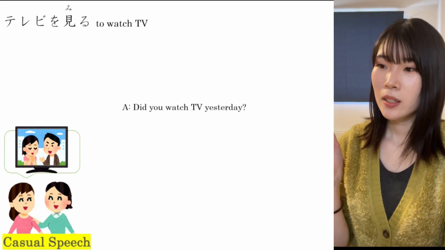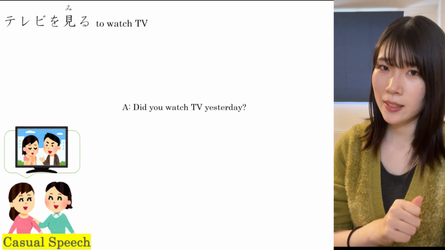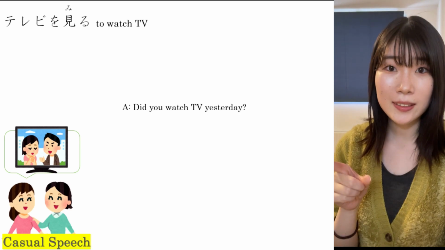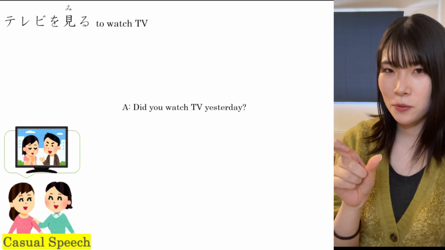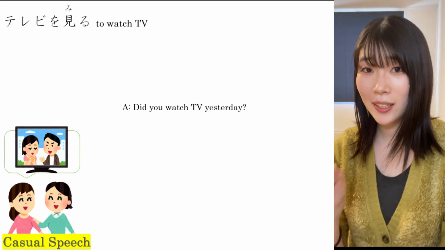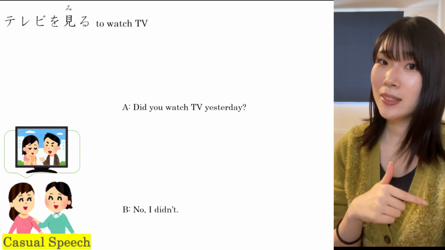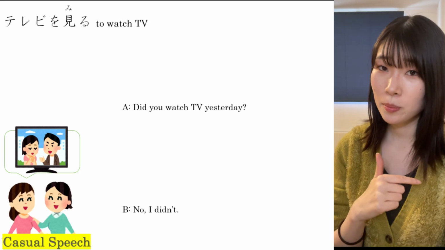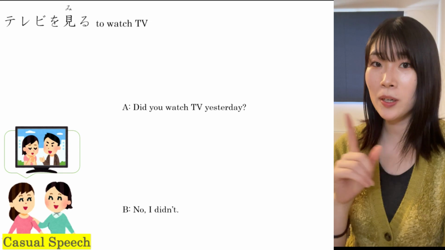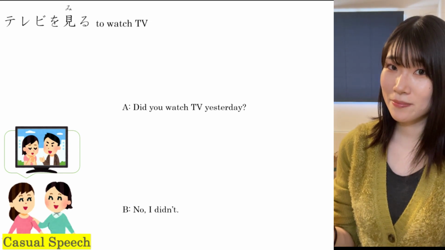Please pause the video and make two sentences in casual speech. A. Did you watch TV yesterday? In this sentence, we have to use a conjugation form which we practiced in our last lesson. And B. No, I didn't. Plain past negative form, which we practiced in today's lesson.